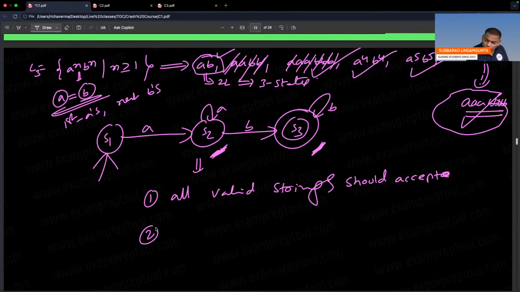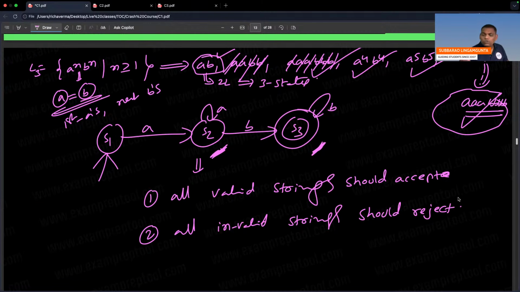One more condition is that all invalid strings, meaning if I give a wrong string, should be rejected. So if any automata for the given language satisfies this criteria, all valid strings are accepted and all invalid strings are rejected.